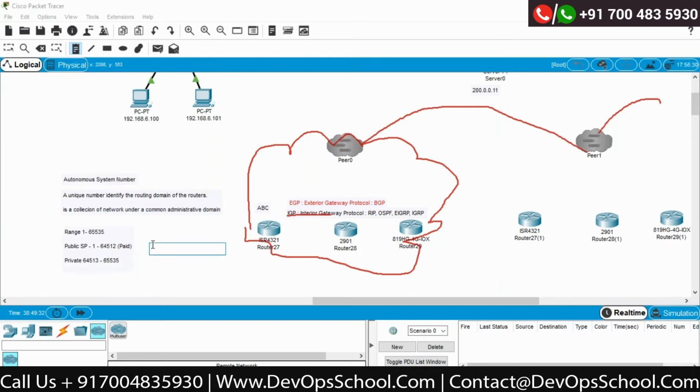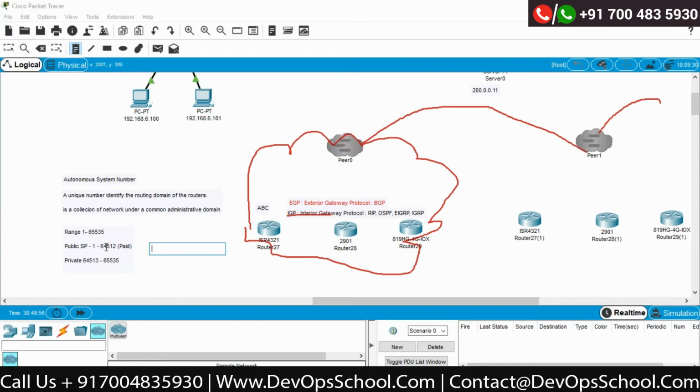So this is the autonomous system number which uniquely identifies your entire domain. If it is within this, I can use this number with an IGP protocol if I am within my routing domain. But if I want to go from this routing domain to another one, then I should go for EGP, and then I need to purchase an ASN.